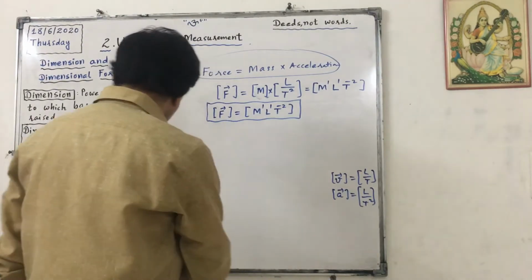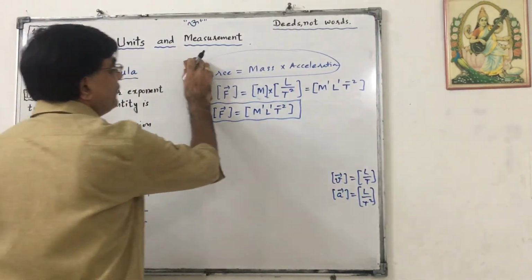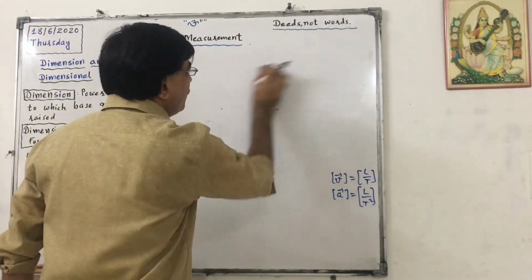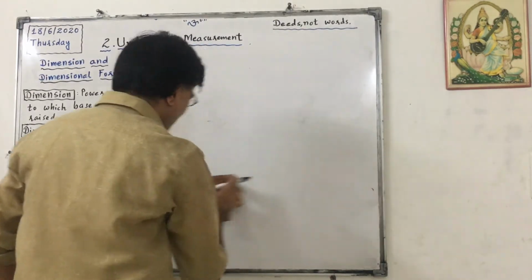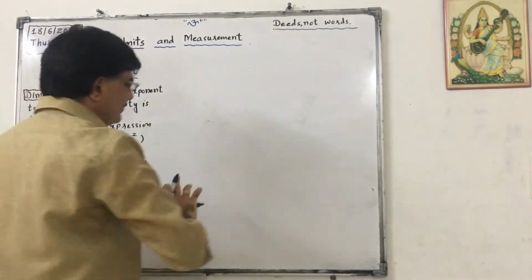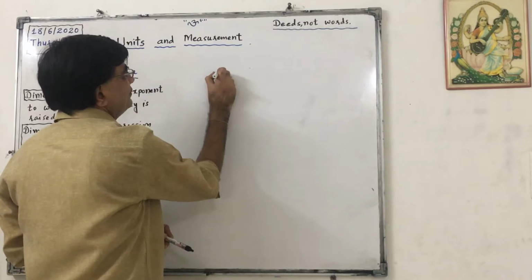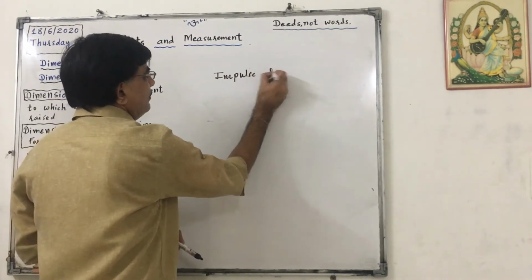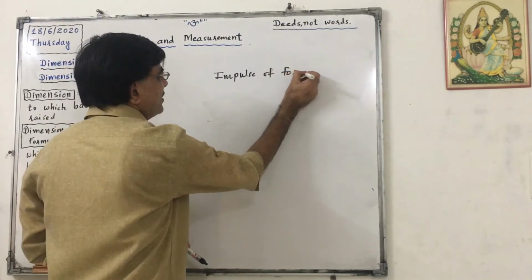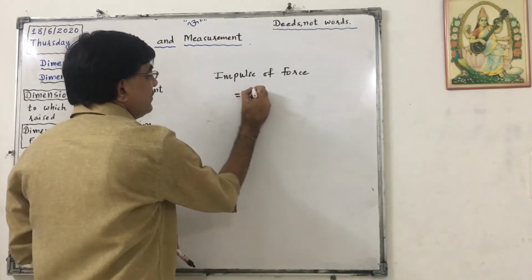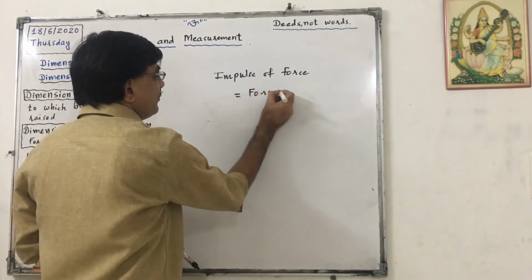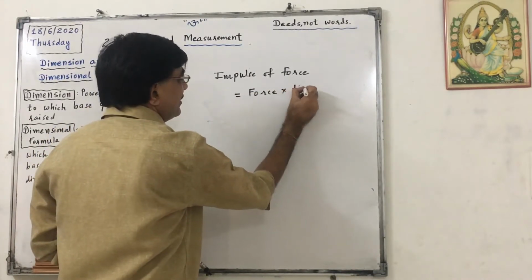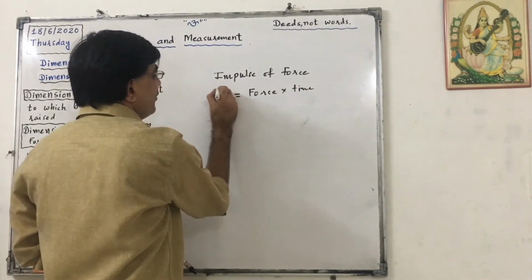Now a new quantity for you, that is called impulse of force. Impulse of force means force into the time for which force is applied. This is a new quantity for you.